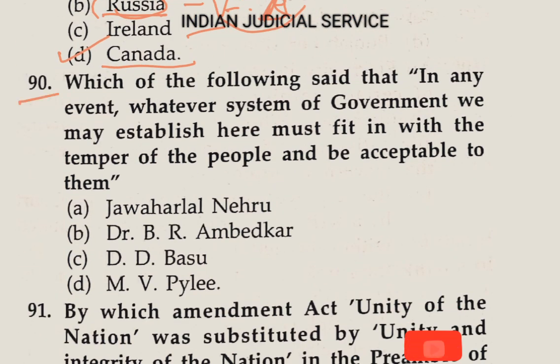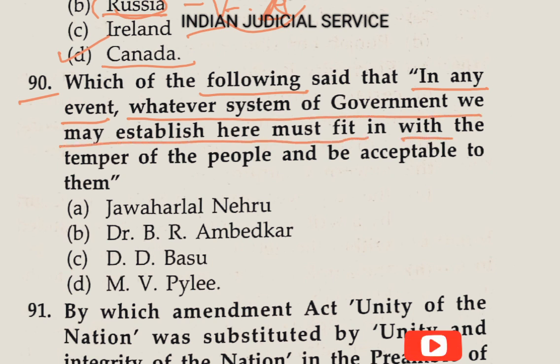Now question number 90, which of the following said that in any event whatever system of government we may establish here must fit in with the temper of the people and be acceptable to them. This statement is given by Jawaharlal Nehru. So the answer is option A, Pandit Jawaharlal Nehru, first Prime Minister of India, gave this statement.